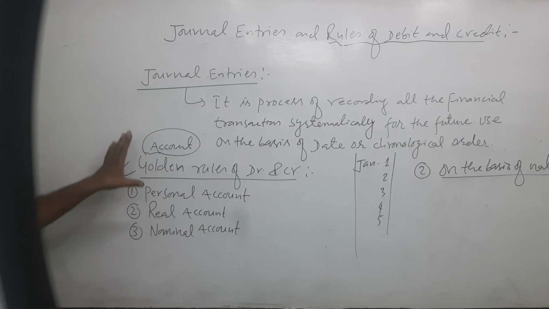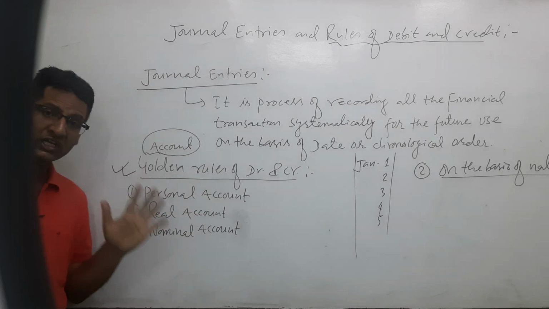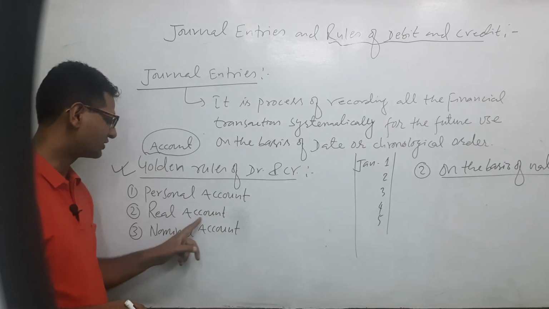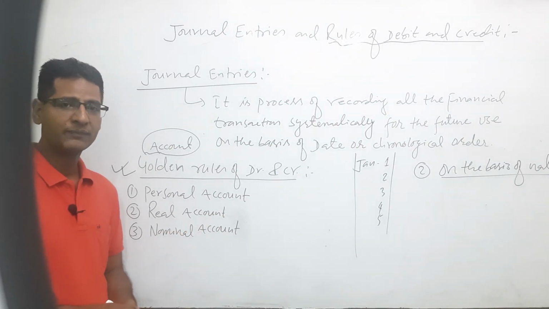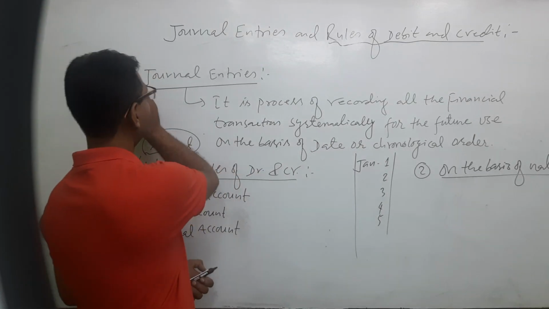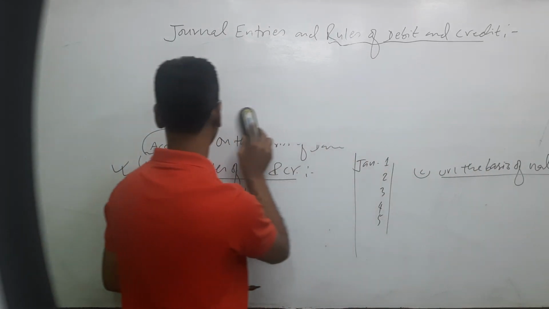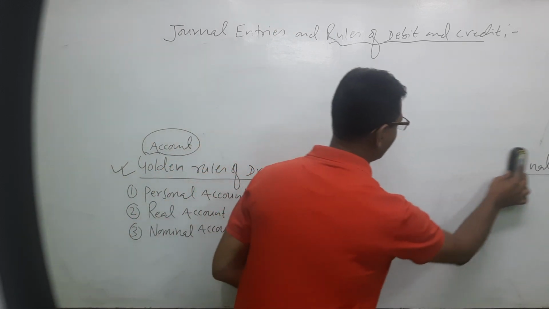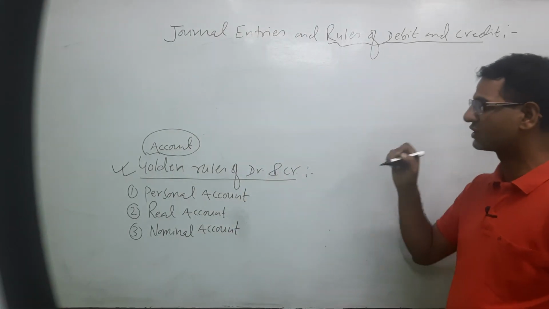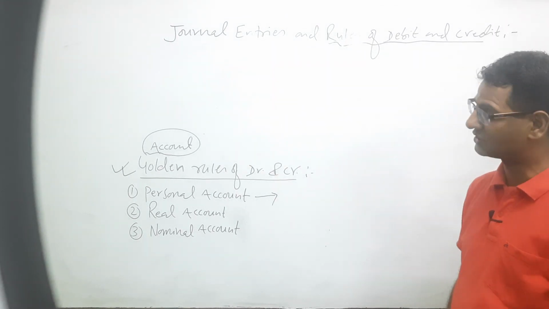On the basis of accounts, the golden rules of debit and credit are three. There are three accounts in the accounting system. One is personal account, second is real account, and third is nominal account. On the basis of these different accounts, we can make journal entries. So the first account is personal account. What is personal account and how does personal account record different transactions? The personal account is concerned with a person. Very simple. It is related to a person, either a real person or an artificial person.